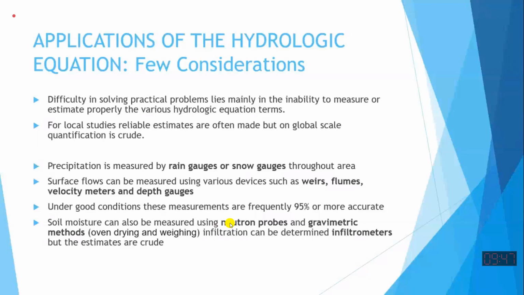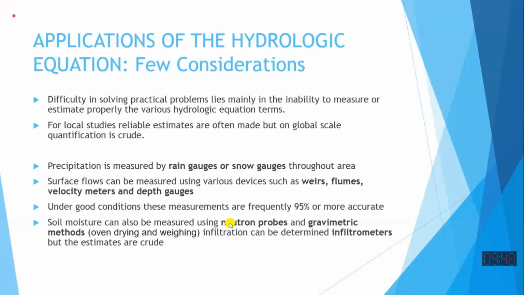So the alternate way we are doing is that we place a pan evaporator in that catchment. We keep a pan of 1 meter or 1.2 meter diameter, fill it with water, and we measure daily how much is the reduction of water in the pan, so that we use it to estimate evaporation from that area.